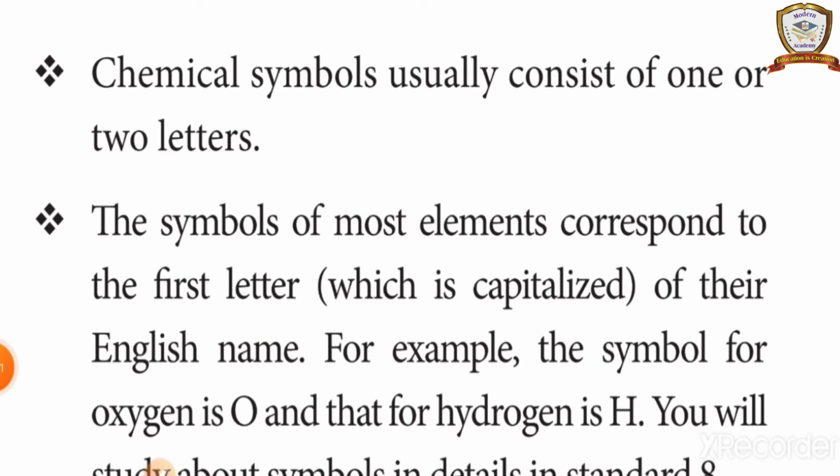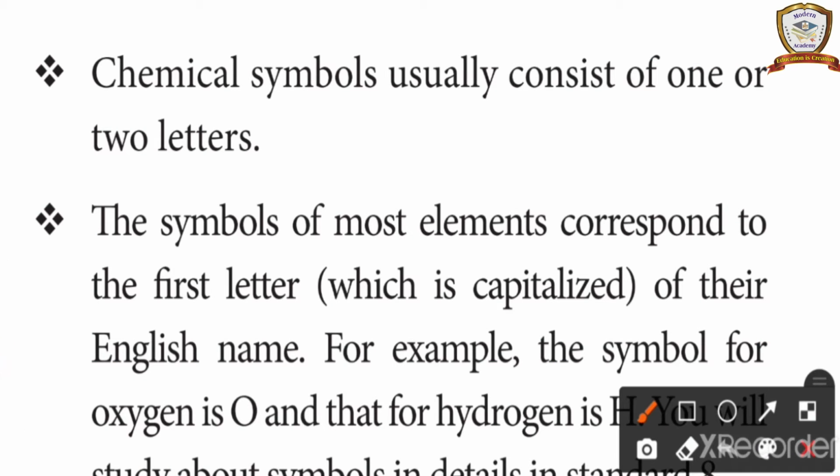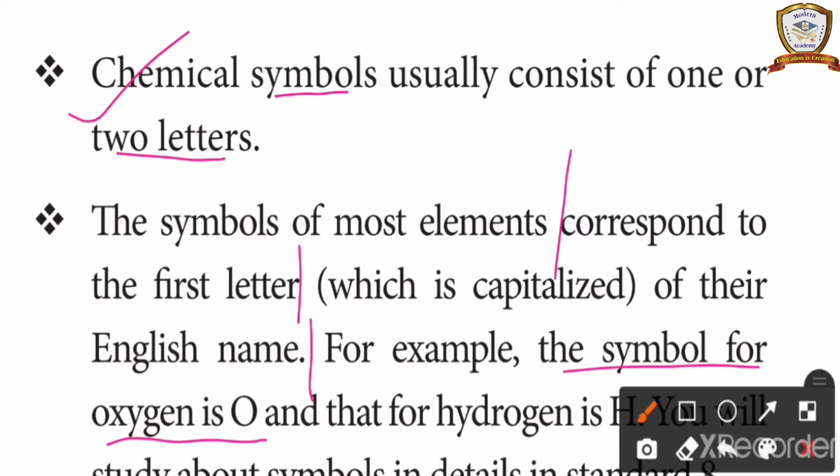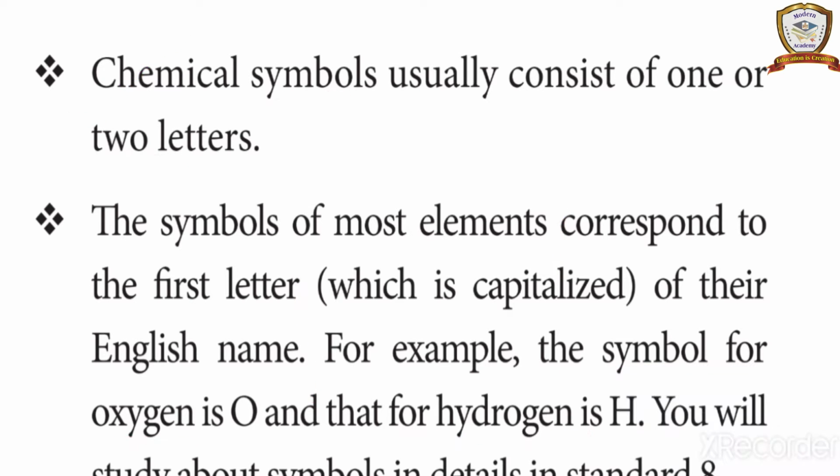Next, rules. Chemical symbols usually consist of one or two letters. This is the first rule. Second, the symbols of most elements correspond to the first letter of their English name. For example, the symbol for oxygen is O, that for hydrogen is H.